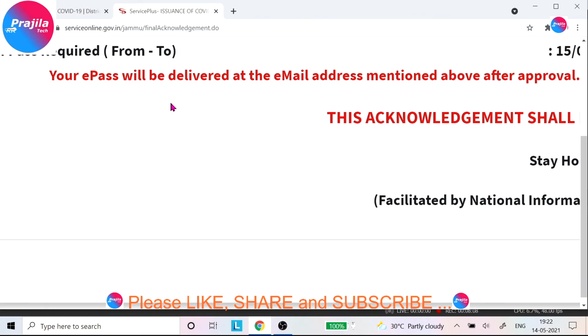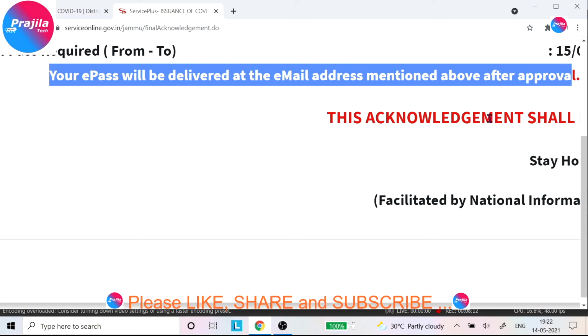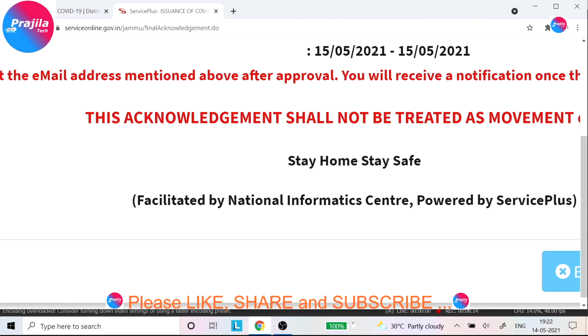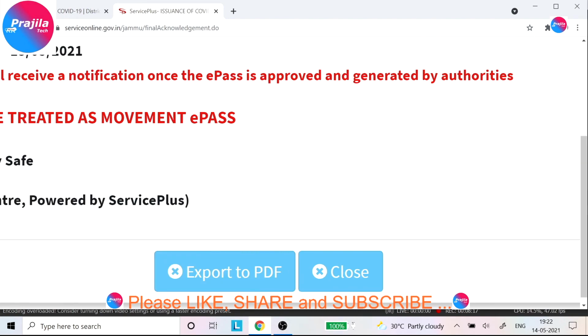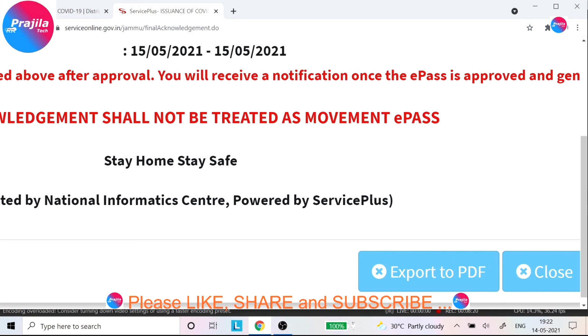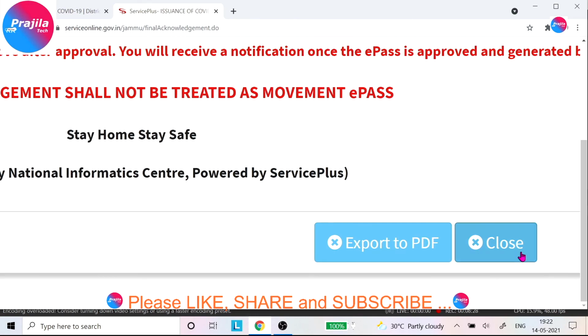And at the bottom they have clearly told your e-pass will be delivered at your email address. This is what I was telling you. You should give a correct email address, and also you will receive a notification once it is approved on your mobile. So you will get an SMS once it is approved. Also you will get a mail showing your e-pass. So you can download the e-pass from your email and you can use it for your travel purpose.